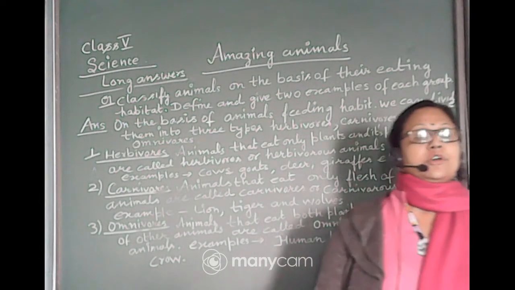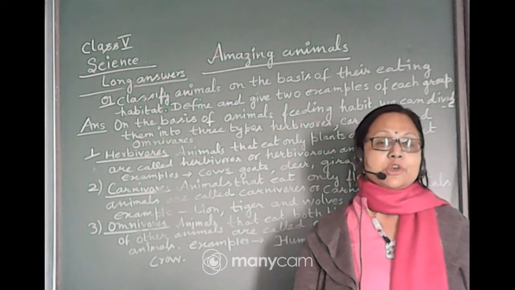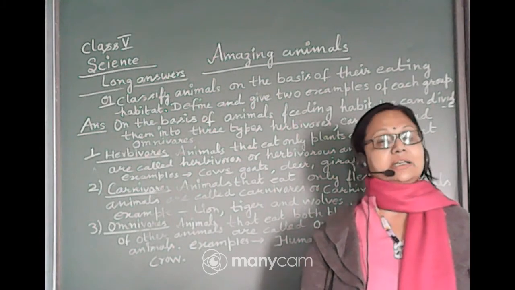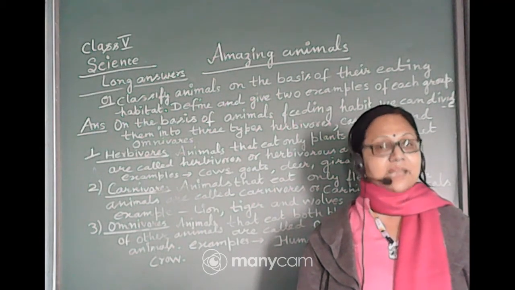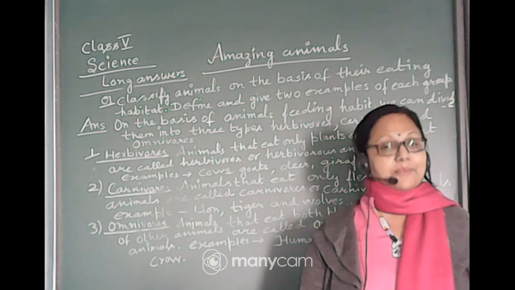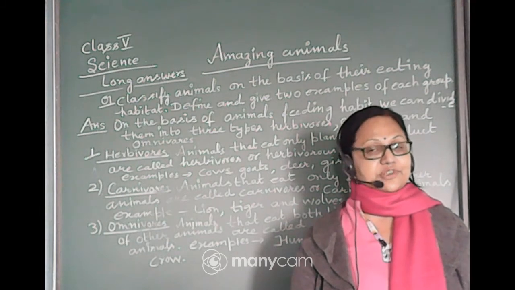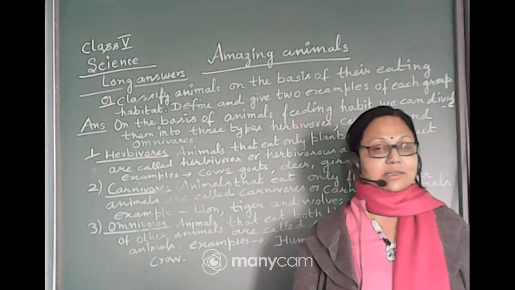As we know, a few animals like crow and bear are also omnivorous. The crow is also called the city cleaner, because whatever they find, whether it is a flesh part or a plant part, any type of food material, they eat it and they make the city clean. That's why they are called the city cleaners.